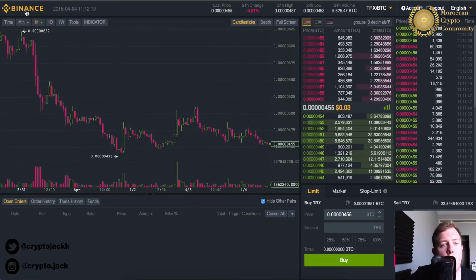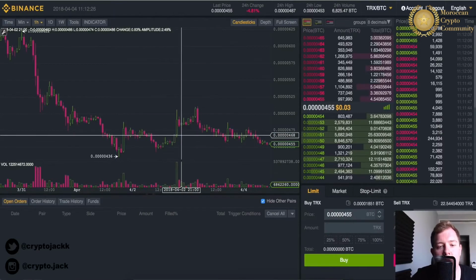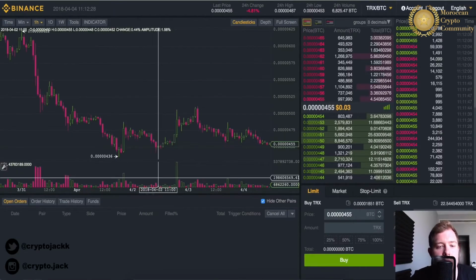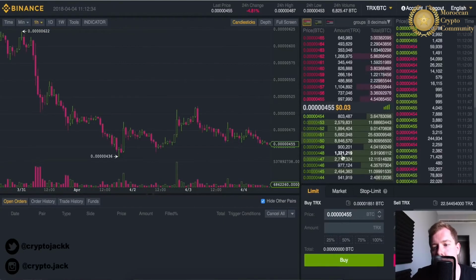Taking a look at the 1 hour chart on Tron, we can see that it gives us an overview, and each candlestick is a 1 hour representation in the day. It's got the date and the time down below with the stamps, so you can easily identify that. Just a basic overview if you don't know. This is the order book, the sells, the buys, the recent transactions over here, limit, market, and stop limit.